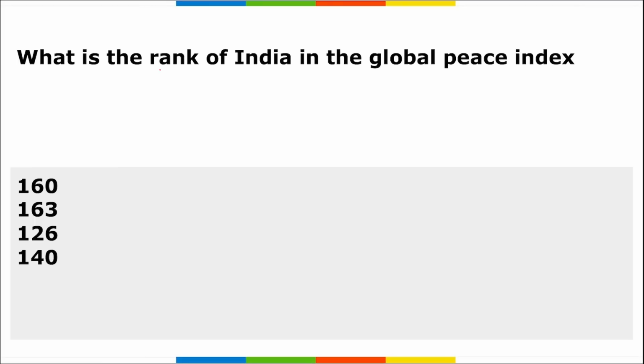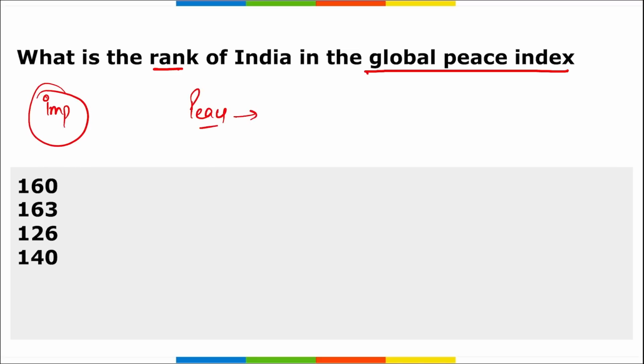Next, what is the rank of India in the Global Peace Index? Important. We are talking about peace. We are talking about in which country the citizens are happy, they are living in peace, there is no violation or there is no violence in that particular area, correct? So first of all, which organization released this Global Peace Index? It was released by a think tank.